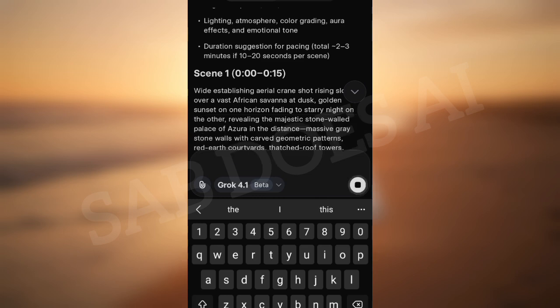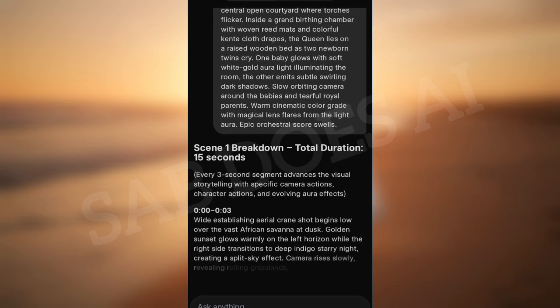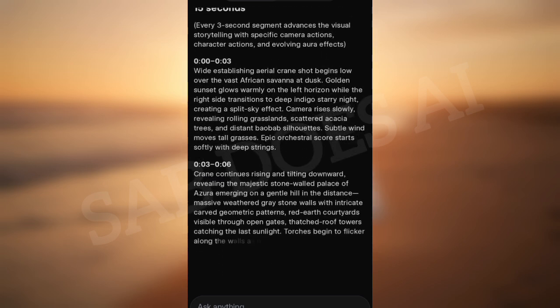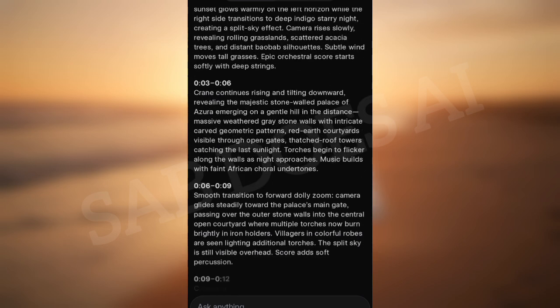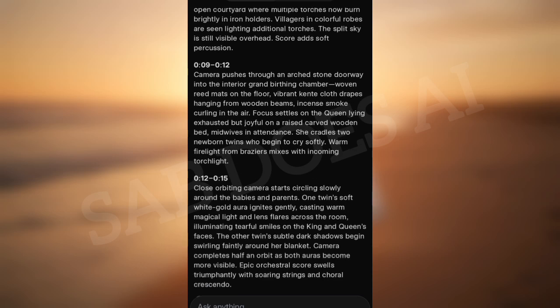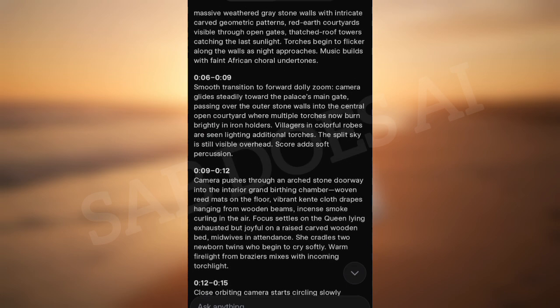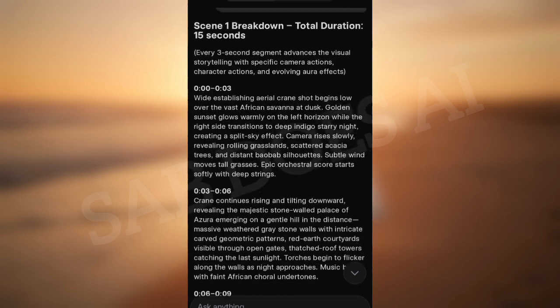I place it under my prompt, and look at this. It has broken down that chunky scene 1 into 3 seconds of actions, because actions drive your story. So this is what I'm going to do from scene 1 to scene 10. Get every 3 seconds of each scene as it has described the overall visuals to you before.